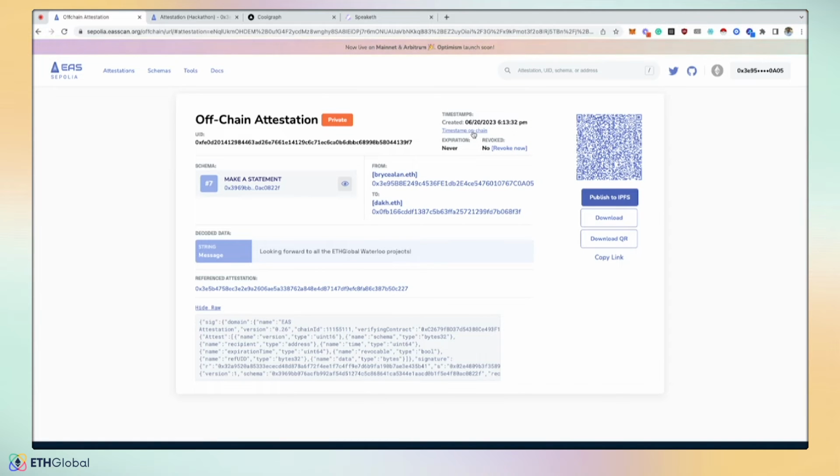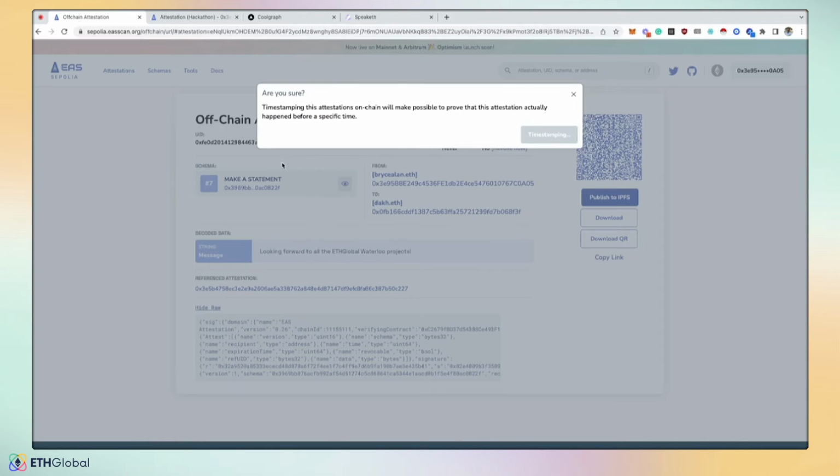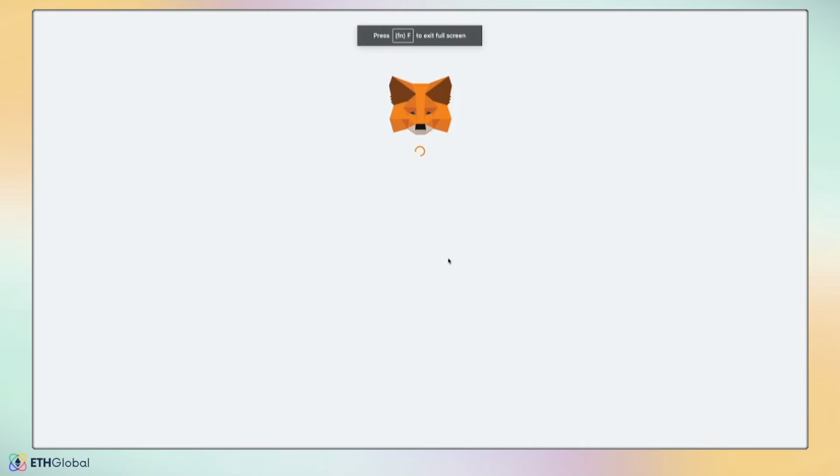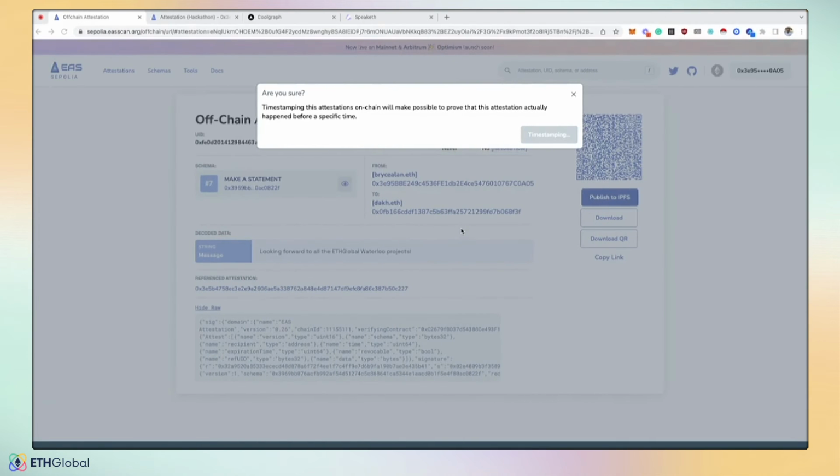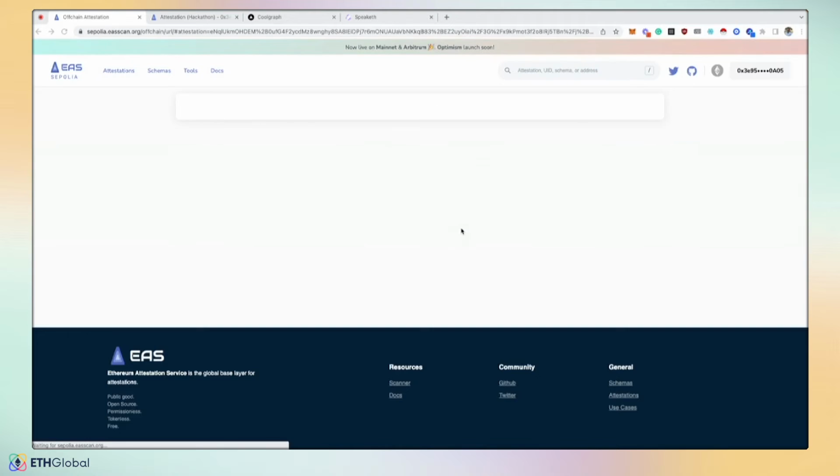And so we actually created a way for you to timestamp the UID on-chain. So we'll actually do that really quick. We also built some ways to use Merkle trees to batch a ton of these off-chain attestations into one timestamp, which makes it super cheap to do this. What this does is it's giving this attestation proof of existence that the UID actually existed at this time. Couldn't have existed after this point in time.